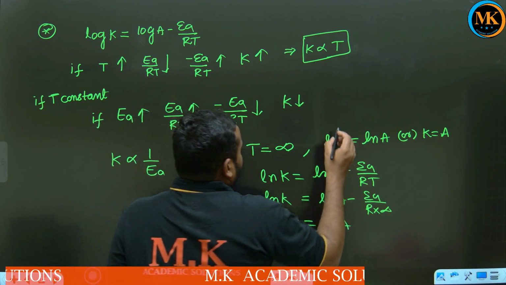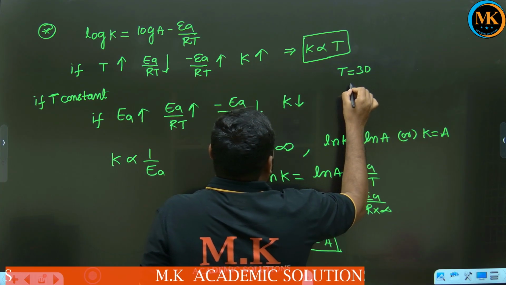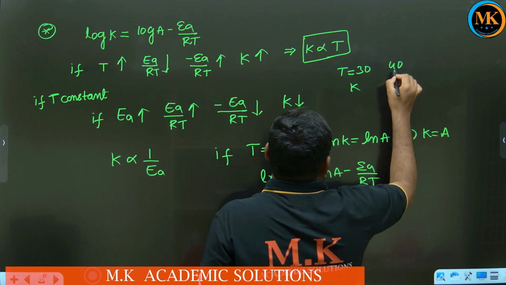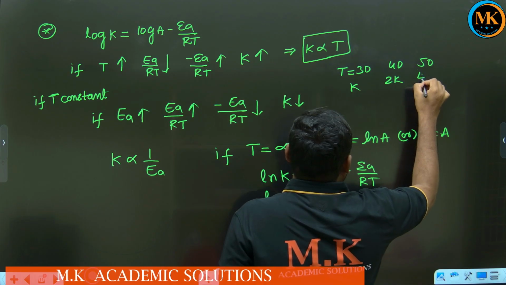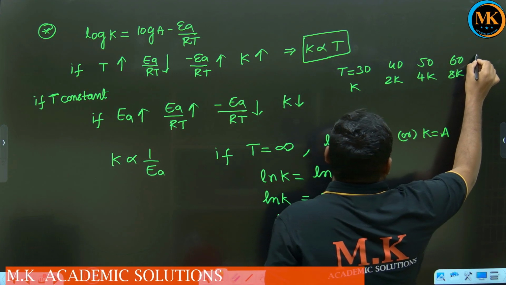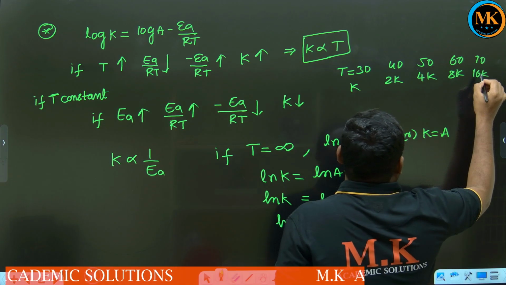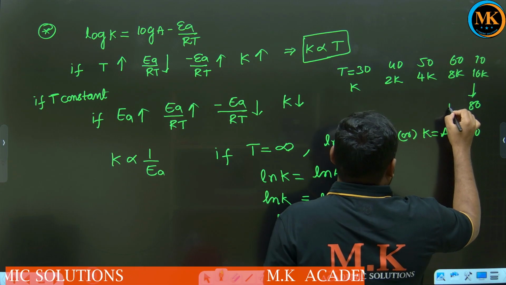For example, at temperature T equal to 30, rate constant is K, at 40, 2K, at 50, 4K, at 60, 8K, at 70, 16K, and after 70, even if you go to 80 or 90, it is 16K only.